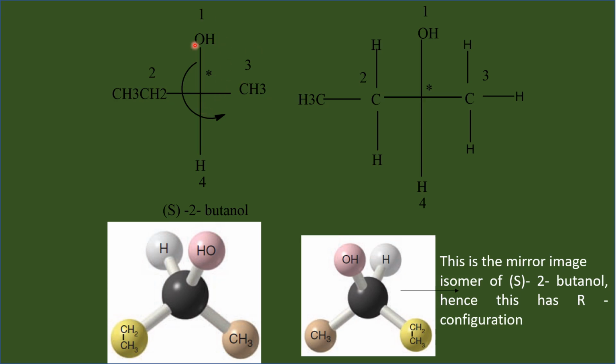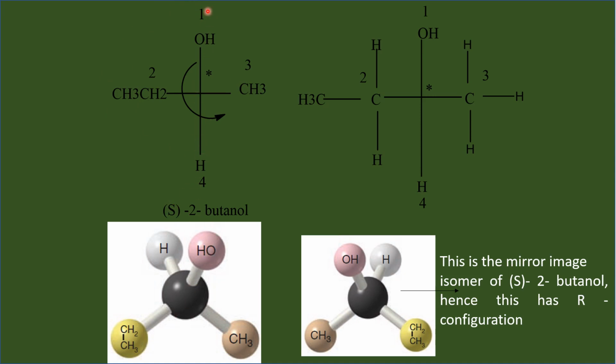But in this case, when we read numbers 1, 2, 3, our eyes travel in the anti-clockwise direction. That is why this structure is assigned an S configuration, and this is the three-dimensional structure of this molecule.